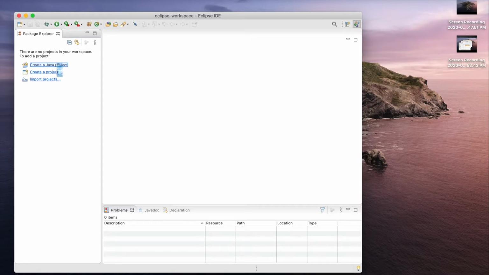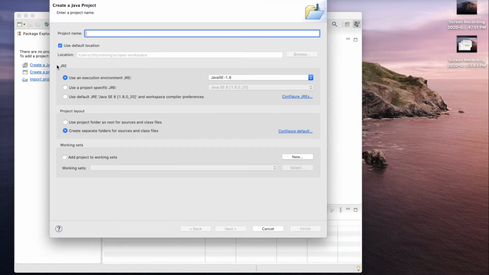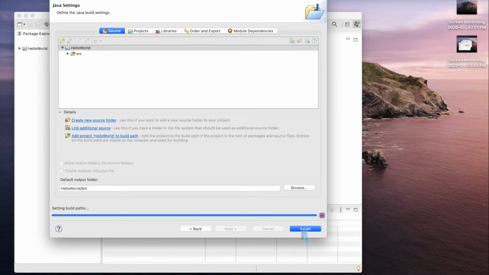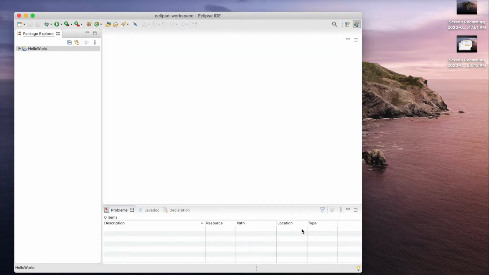Yes, let's create a Hello World project quickly. Project name, Hello World. Next. Finish. Unfold this one. Click source. Click this icon to create a Java package.